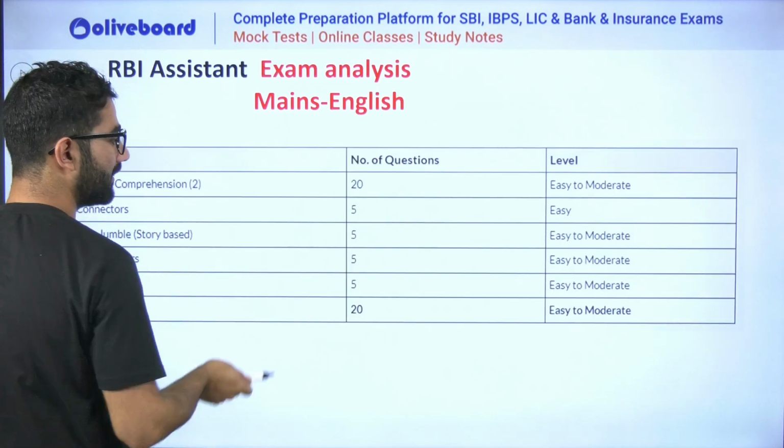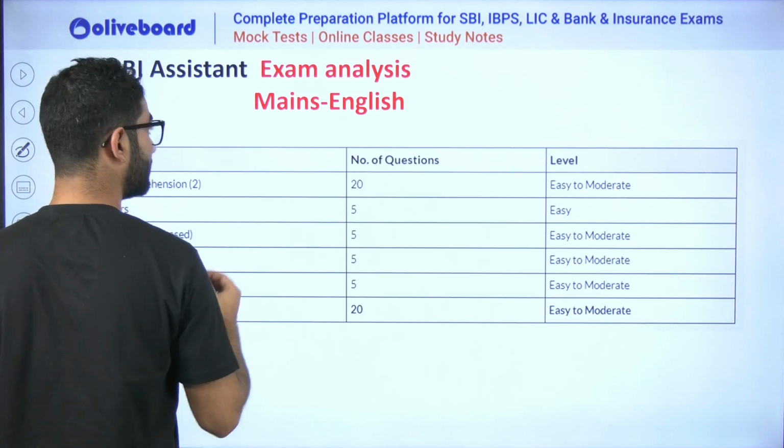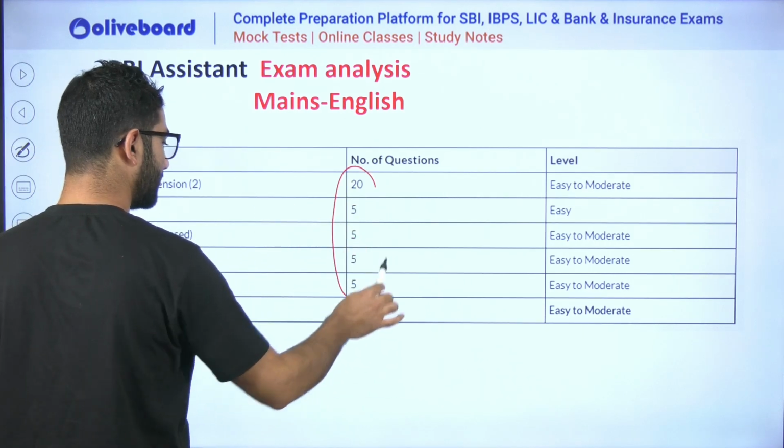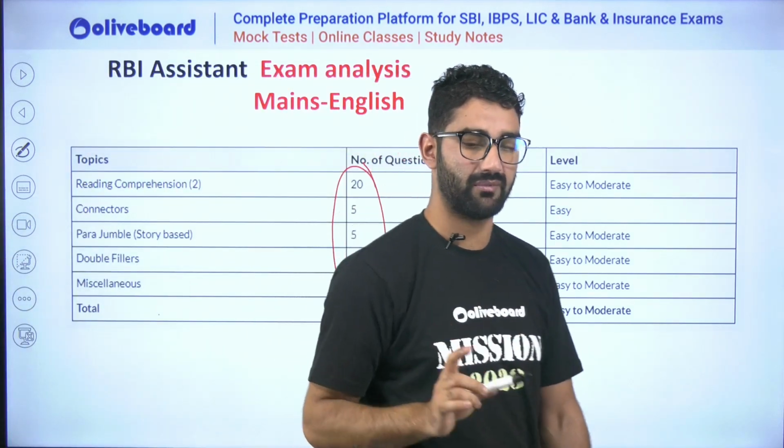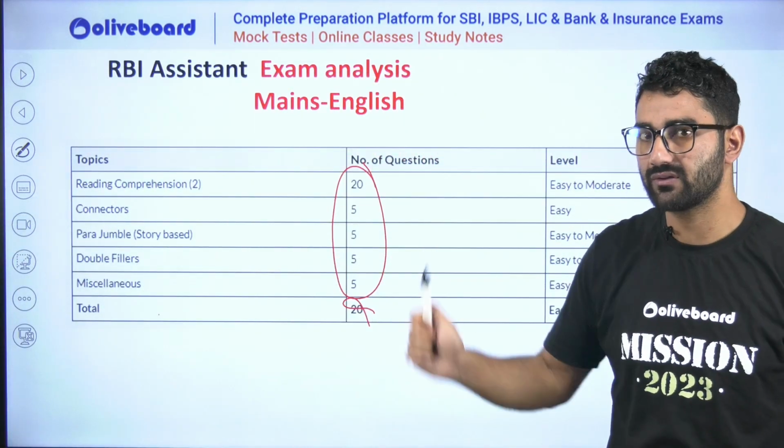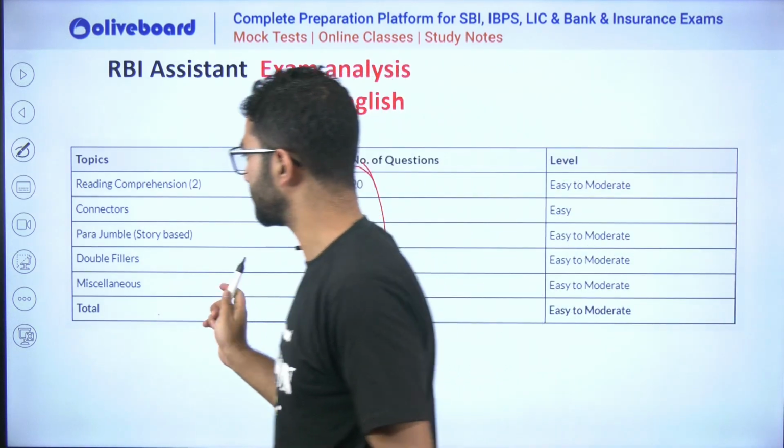Now for this mains English, how much, sir, for RBI assistant? So maximum is this much. Maybe this is not the exact total value, so a little bit there may be a mistake on the total and all that. You have to just pay quite attention towards it.